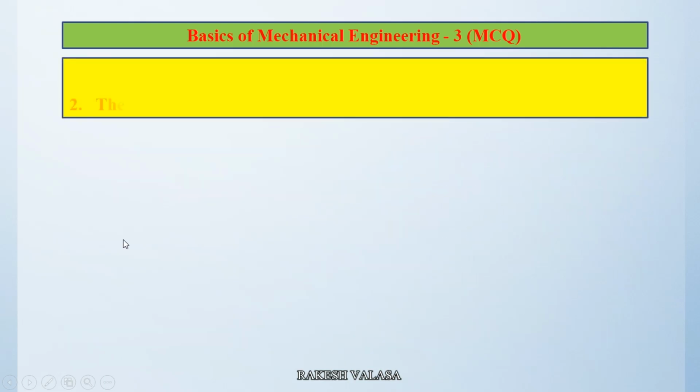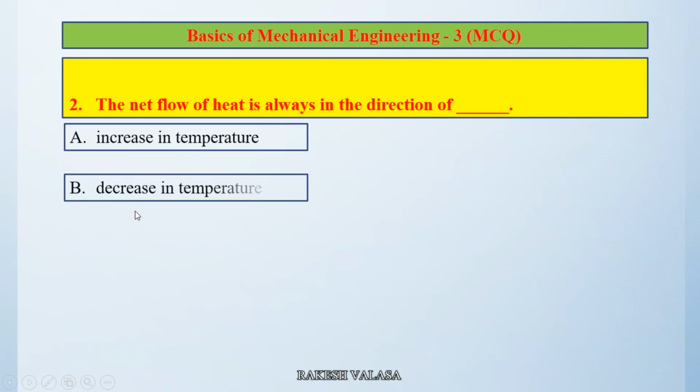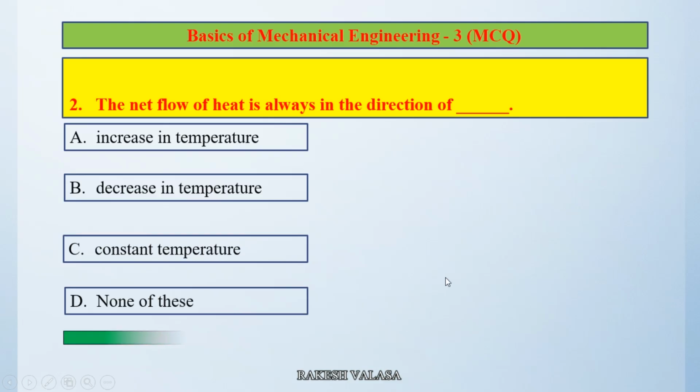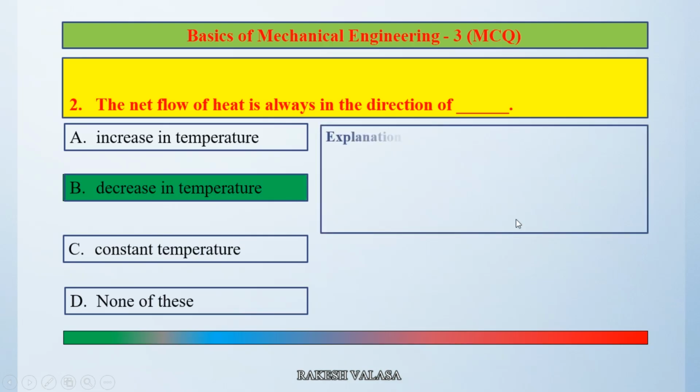Question number 2. The net flow of heat is always in the direction of dash. Option A increase in temperature, option B decrease in temperature, option C constant temperature, option D none of this. The correct answer is option B decrease in temperature. Let us see the explanation.